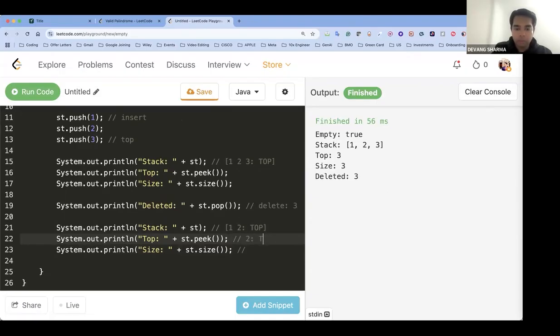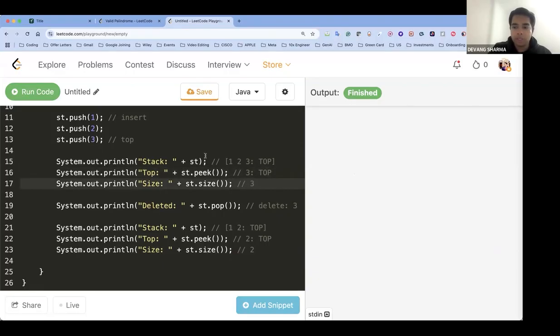Correct. Now 2 will be on the top. And what else? Stack dot size will become 2 as well. In this case, 3 will be on the top, and this case was 3. Let's run the code now one more time.